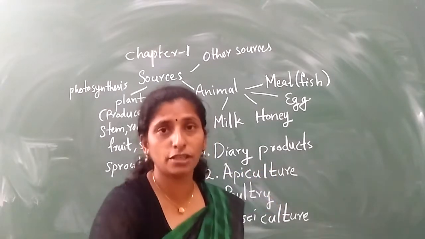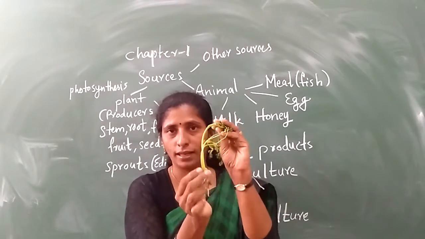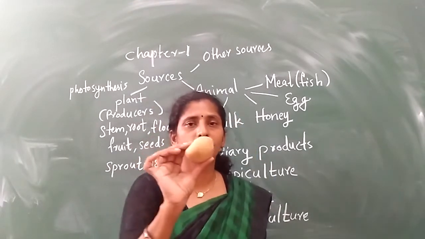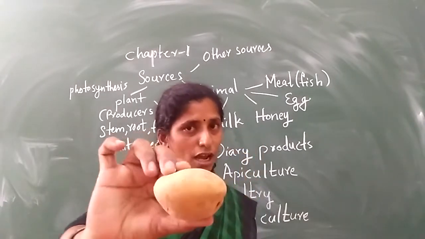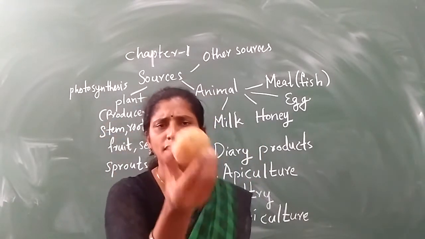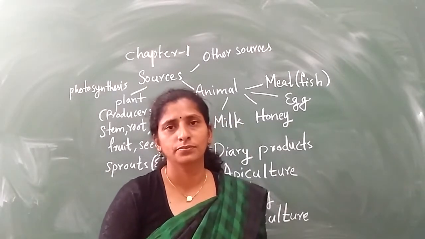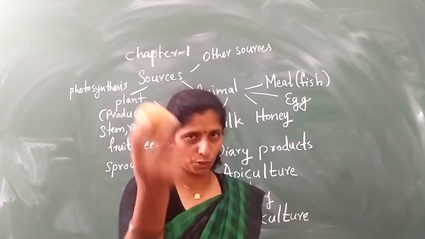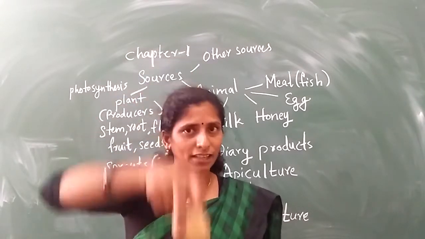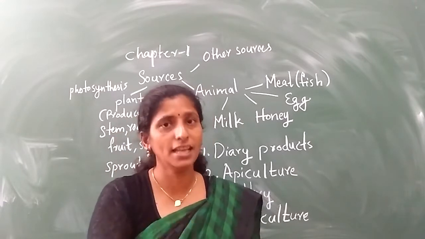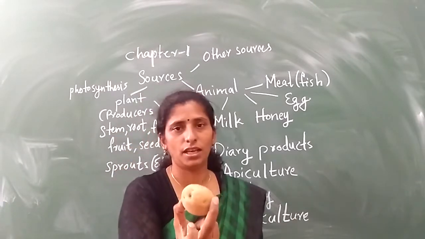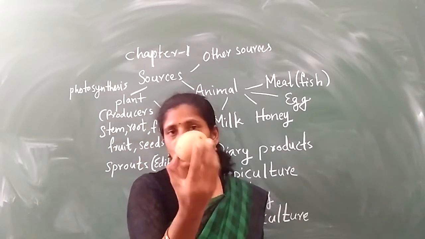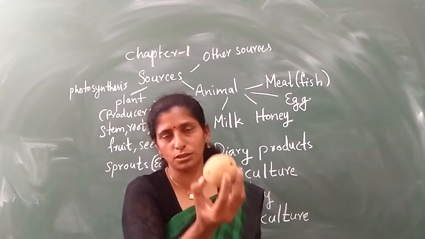And next, in the case of coriander, where does it store food? In the leaves. So we are eating the leaves. And in another one, see, this is potato. In the potato plant, where does the plant store the food? Is it in the leaf or root or where? Which part? Potato is under the soil, but it is not a root. It is a stem modification. It is a modification of the stem, but it is seen under the soil. So this is the stem part, not the root.